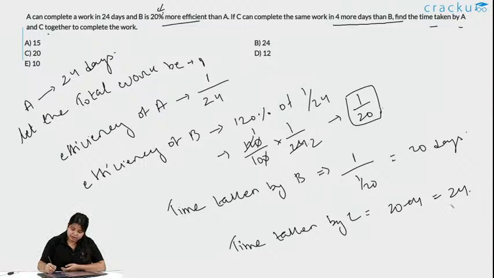Okay, so can we just add 24 and 24, or take an average like 24 plus 24 divided by 2, so we get 24 as the answer and we can mark option B here? No, it's not that. You find the efficiency of C.